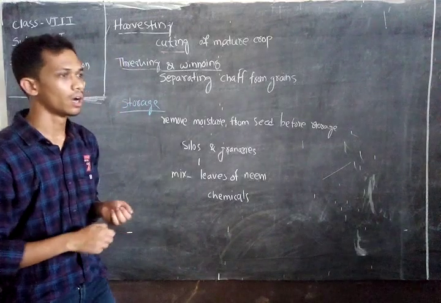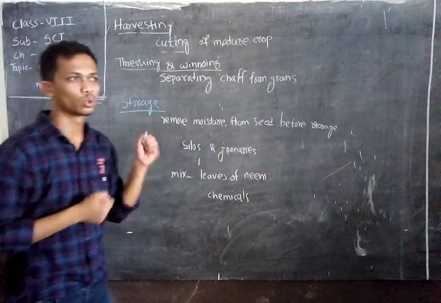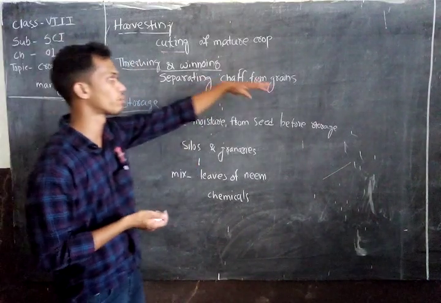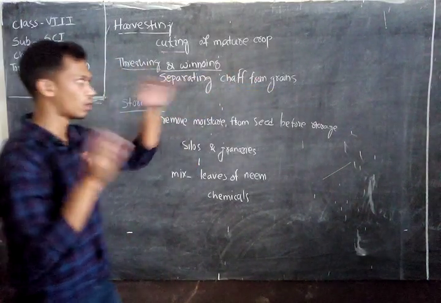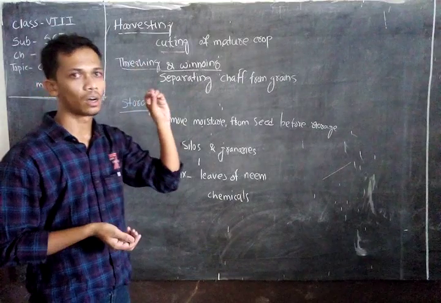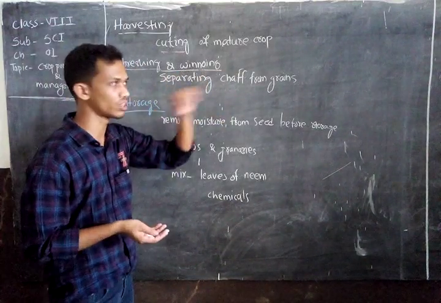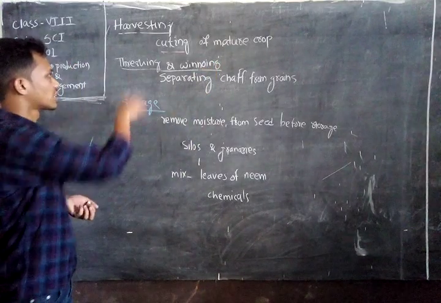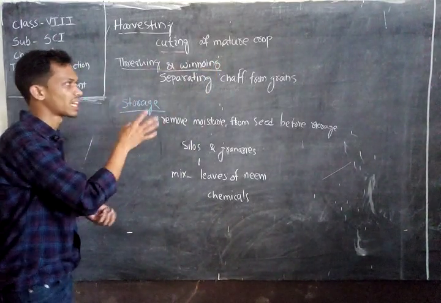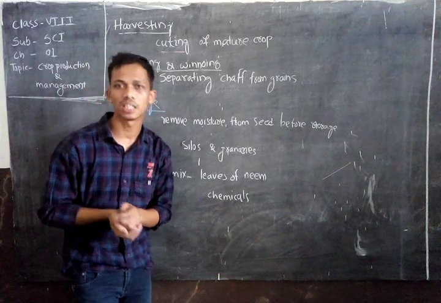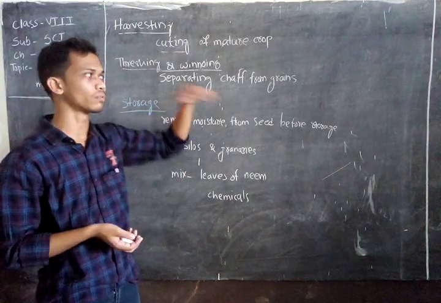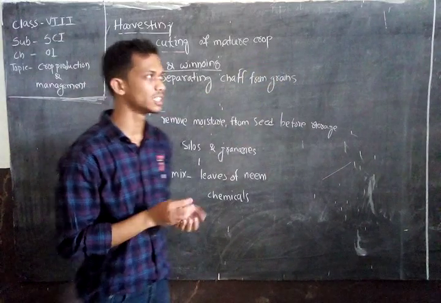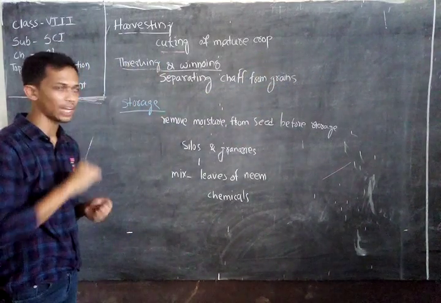Some farmers beat it with various stick-like structures and separate the chaff from the grains, and they remove the unwanted or damaged seed from the grains with the help of wind. That is also called winnowing. So threshing and winnowing is separating the chaff from grain, and the unwanted or damaged seed from the grains.